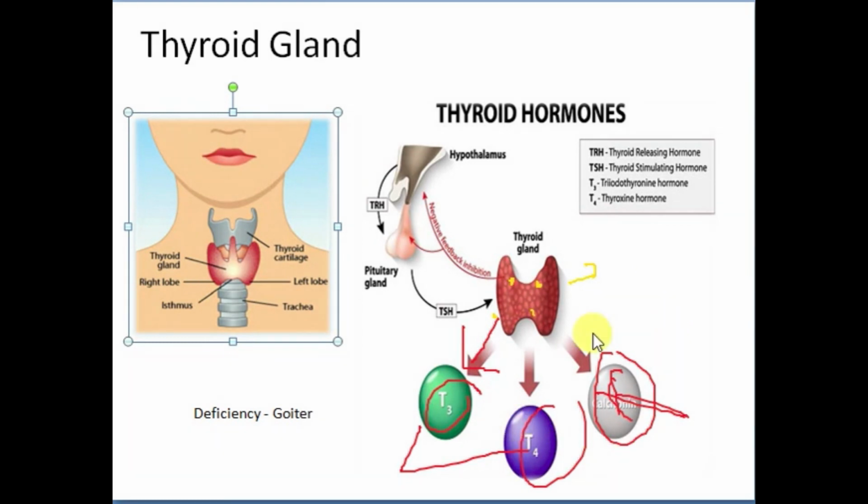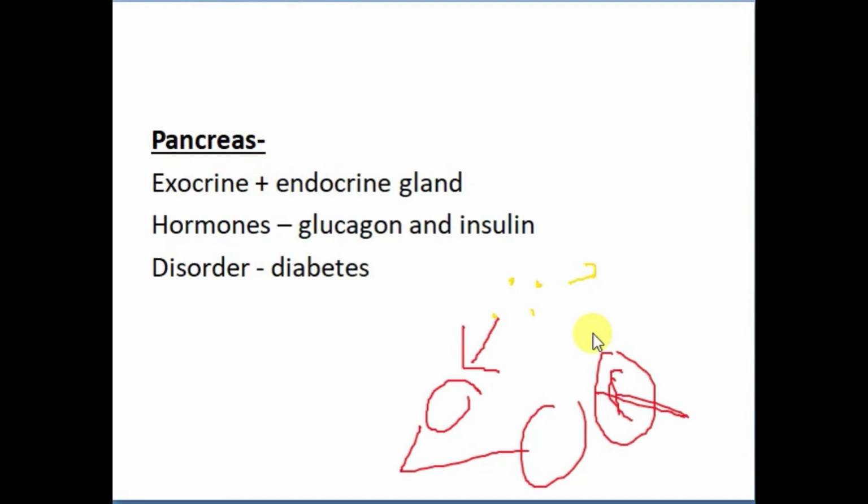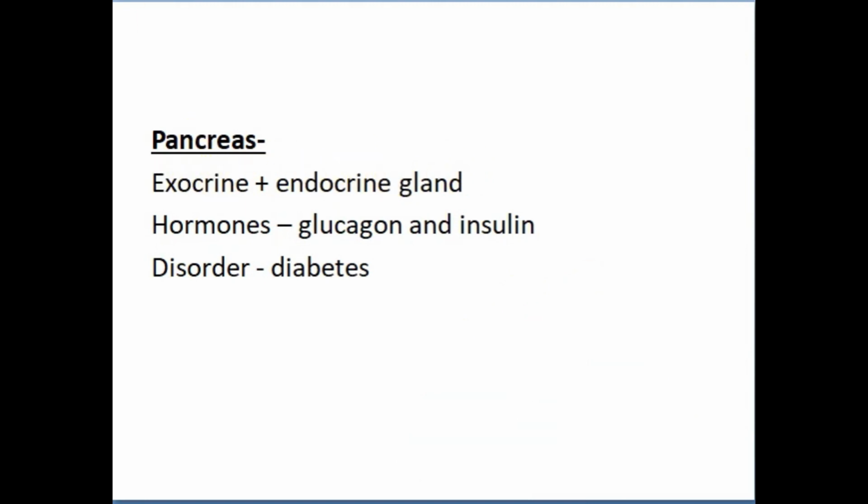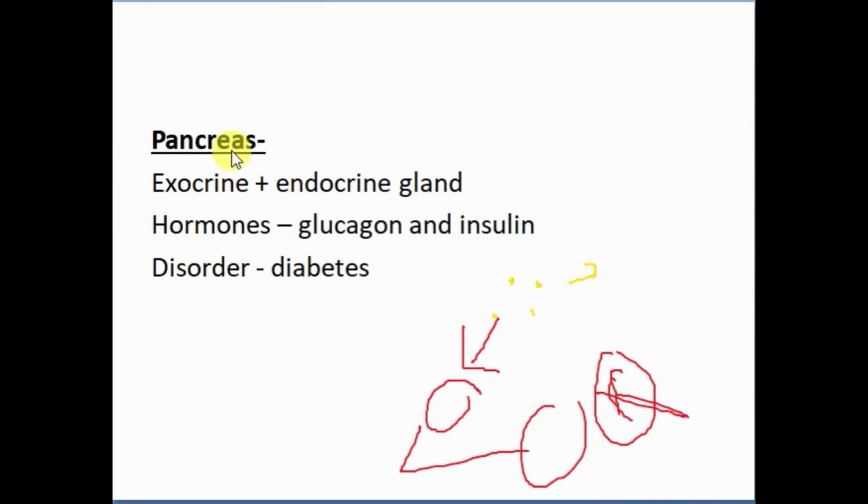Next we have the pancreas. The pancreas is both an exocrine as well as an endocrine gland. Why exocrine and why endocrine? They are exocrine because they secrete digestive juices, and they are endocrine because they release hormones. The hormones released by the pancreas are glucagon and insulin, and the disorder caused because of the pancreas is diabetes.